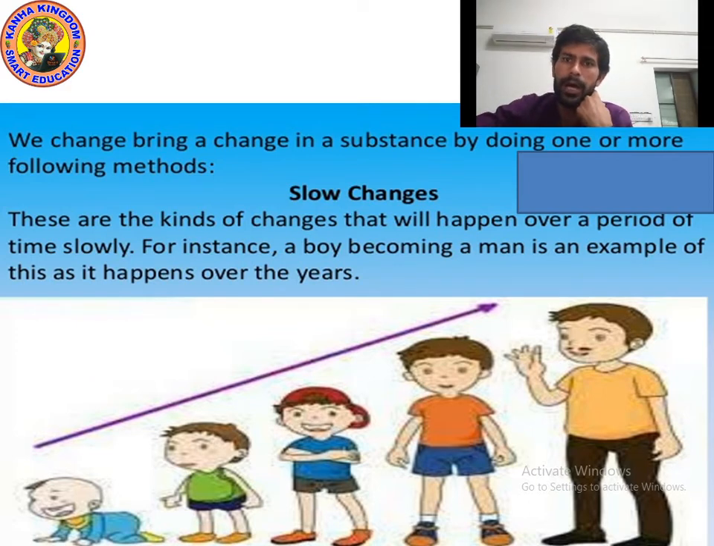Now please write down. I'm giving you 10 seconds. So kids, you understood slow changes. These are the kinds of changes that happen over a period of time slowly. For instance, a boy becoming a man is an example of this, as it happens over the years. I hope you understood. Now let's move on to the next point.